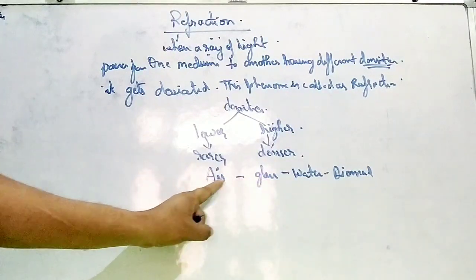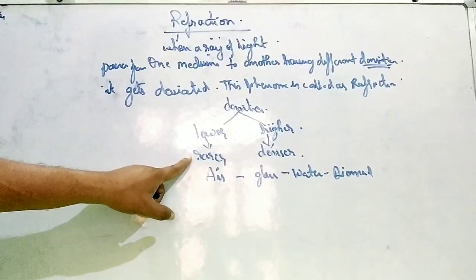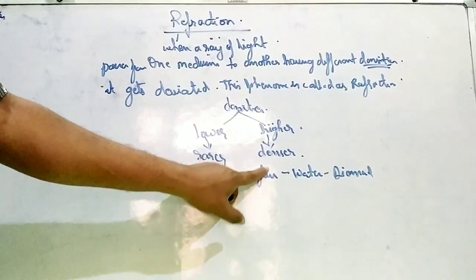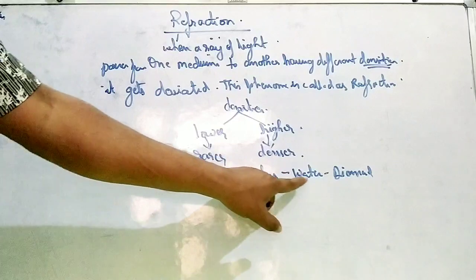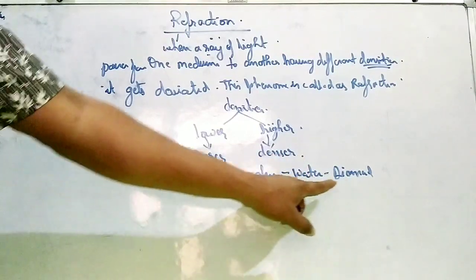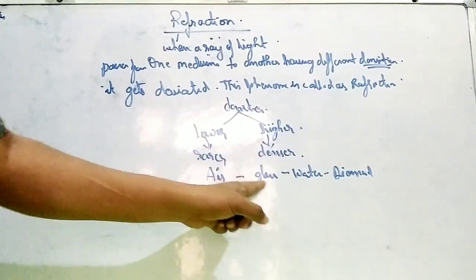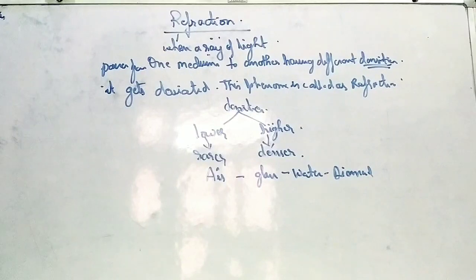It means the medium is changing. So air is generally considered as rarer medium. Glass is considered as denser medium. Water is considered more dense than glass. Diamond is much more dense than air, glass and water.